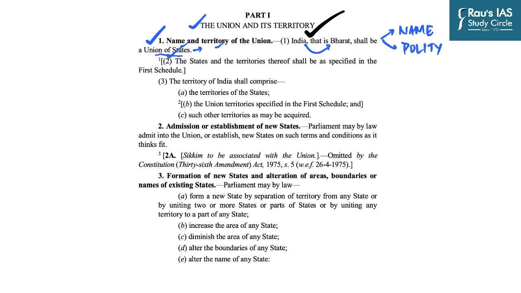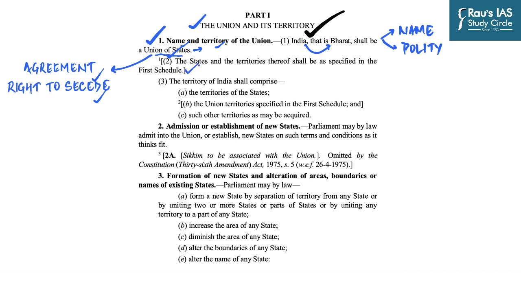And why specifically has the name union been chosen? There are two very specific reasons for that. The first one is that the Indian Federation is not a result of an agreement among the states like that of the American Federation. And the second one is that the states have no right to secede from the Indian Federation. And so the Indian Federation is a union because it is indestructible. The country is an integral whole and divided into different states only for the convenience of administration.